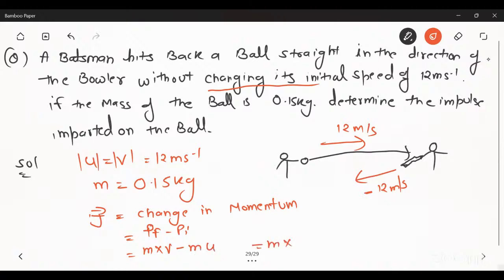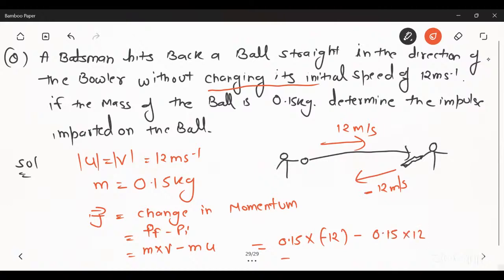The final velocity will be 12 meter per second. You can take a minus sign here, and minus of m of 12 meter per second. The mass is also given. The mass of the ball is 0.15 kg. So 0.15 into minus 12 minus 0.15 into 12.